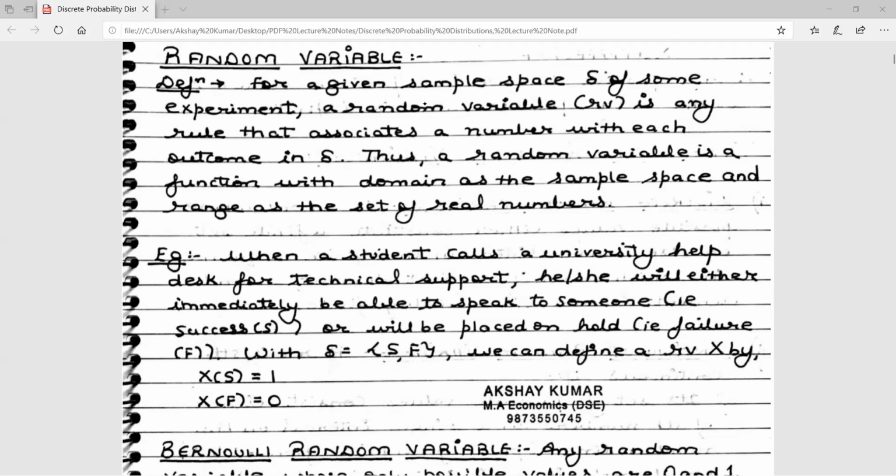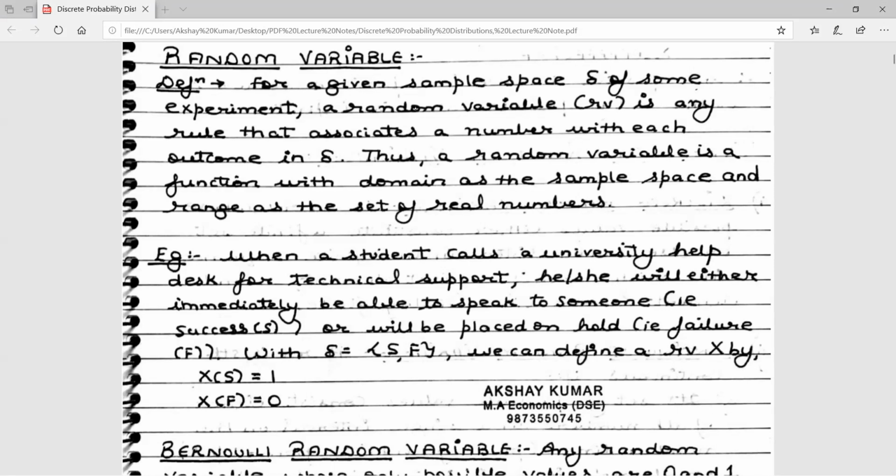So in this example, you can see what random variables are doing. Random variables are actually converting the events in the sample space to numbers. What are the events? There are two events, success and failure. Success means your call is taken. Failure means your call is put on hold.